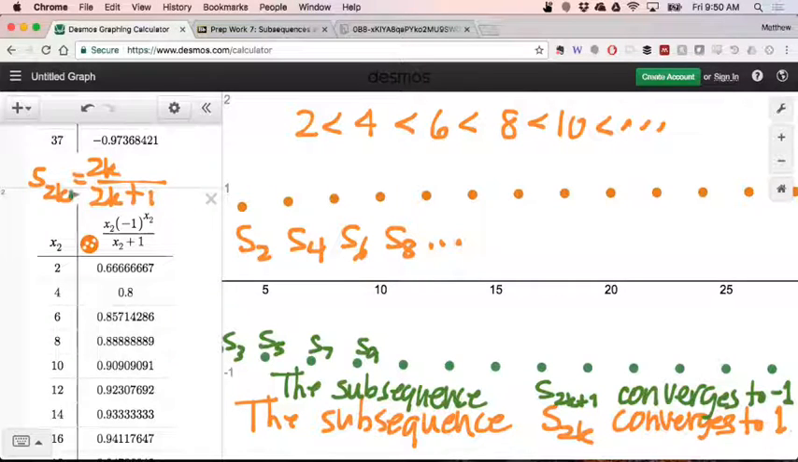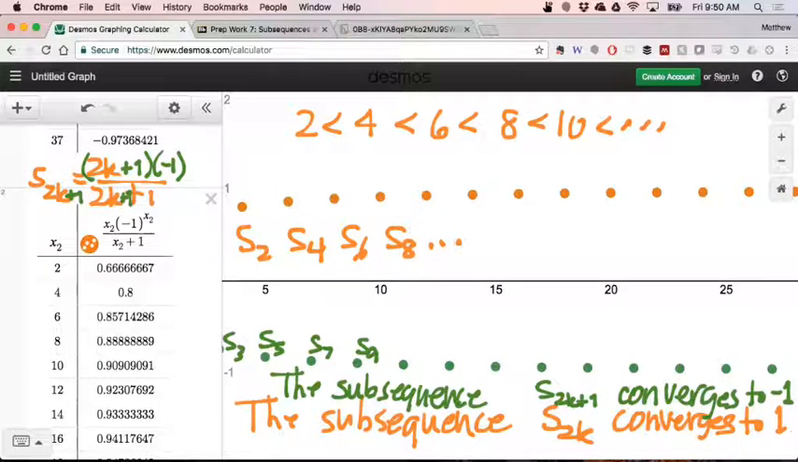And if you are interested in why, again, we would just substitute 2k plus 1 into the formula for Sn. And then this negative 1 to the power 2k plus 1 would turn into what? Negative 1 for all values of k. And then we could show that this converges just using the definition of convergence.